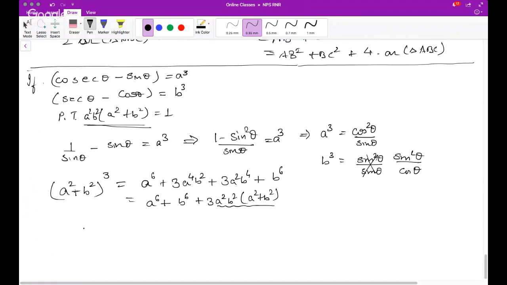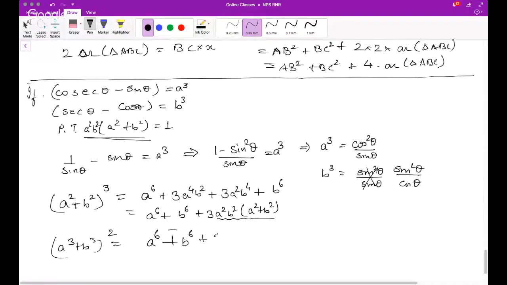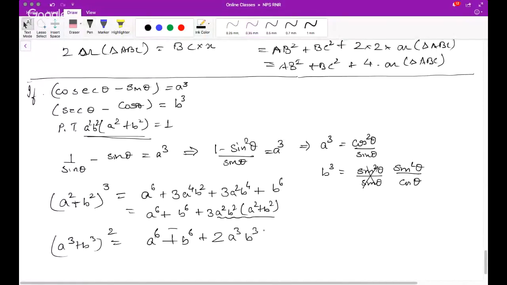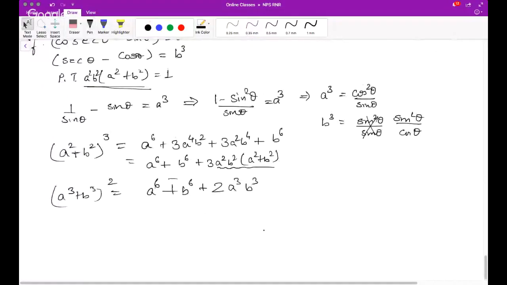So I have to do this if I somehow find, or otherwise, instead of that, what I can say, a cube plus b cube whole square is, what is this? A to the power 6 plus b to the power 6 plus twice a cube b cube. This is also true, but then here I got okay, and then I'll get a to the power 6 b to the power 6 from here also.